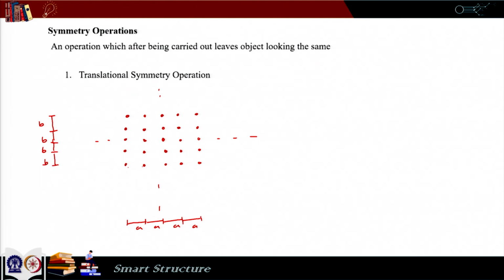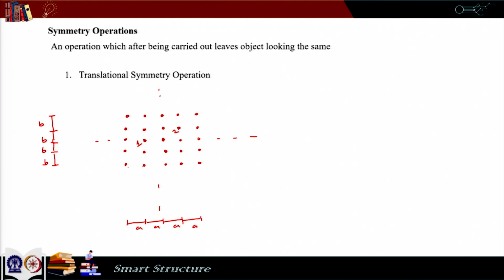Now, if I take a point here and if I look around, whatever I see, if I take a point here also and if I look around, I would see the same thing also. Or in other words, if I take this point and replace and put it here, the look does not change.